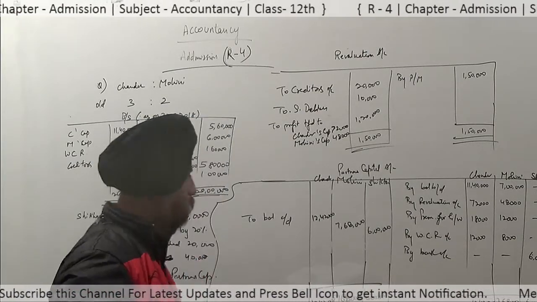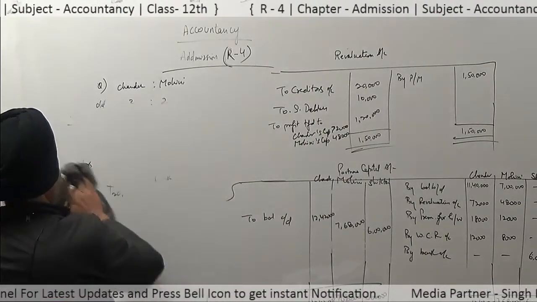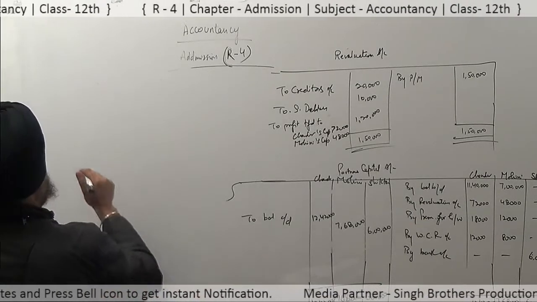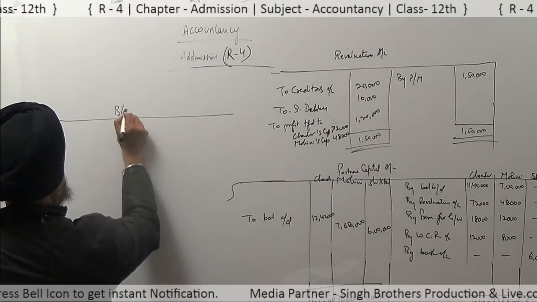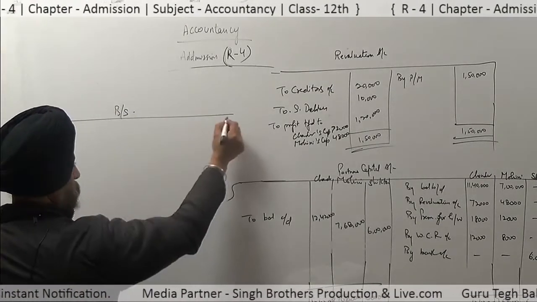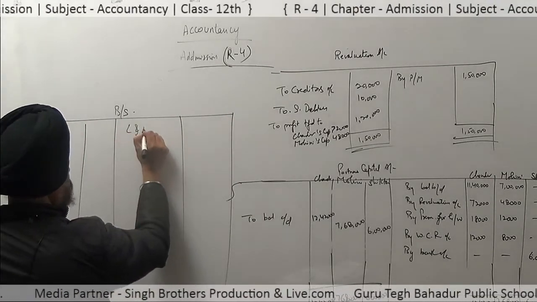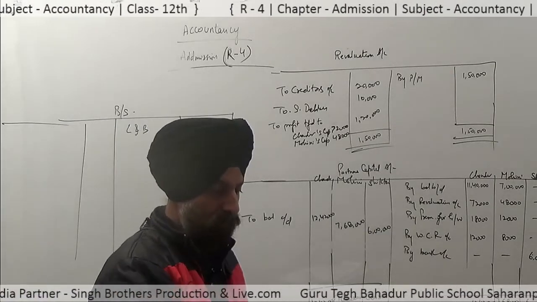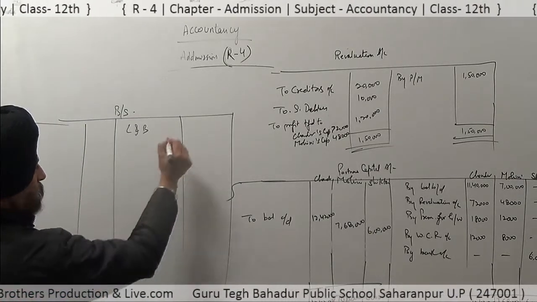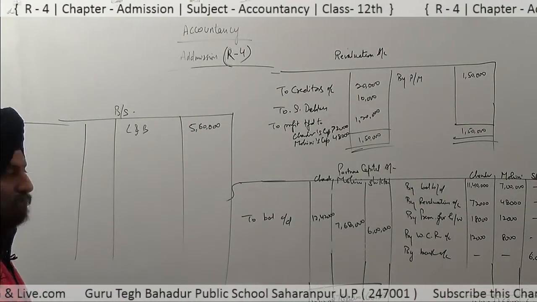Yes, balance sheet of the new firm. Land and building, 5,60,000. Plant and machinery, 7,50,000.